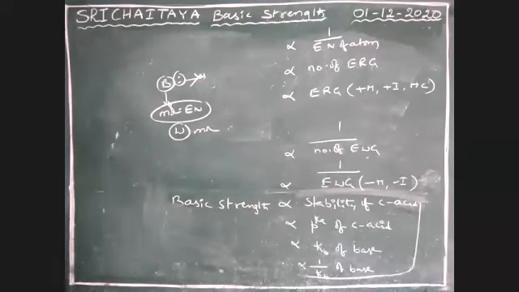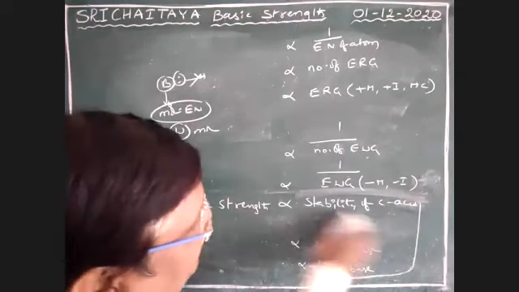Okay. Next, these are all some factors, boys. Some more factors are there.